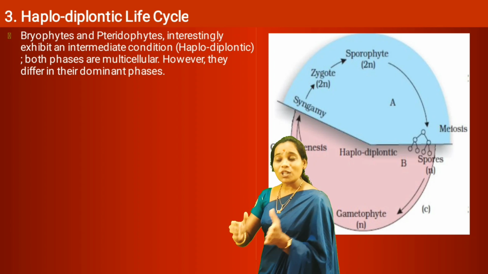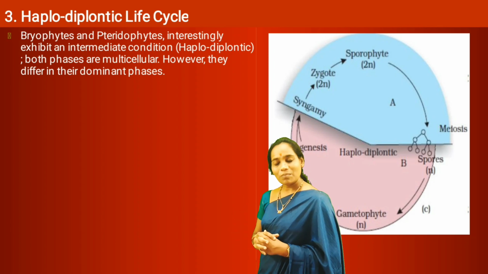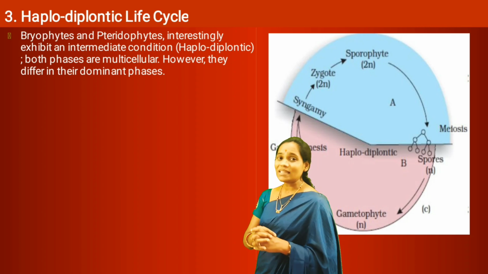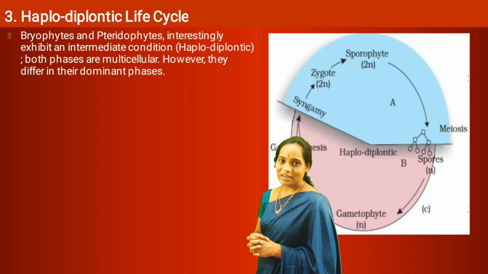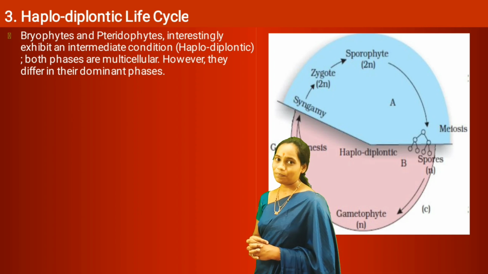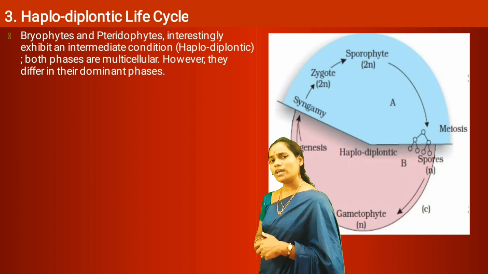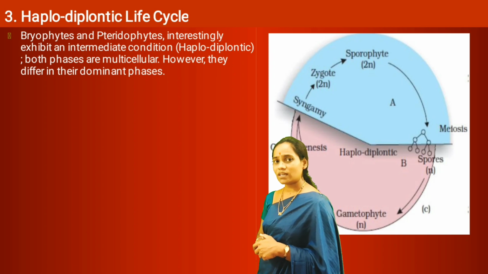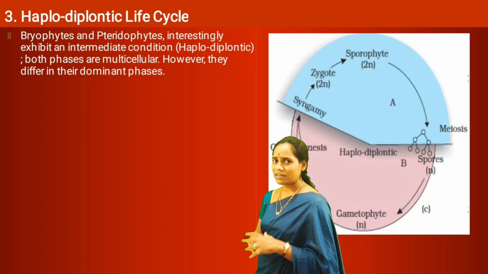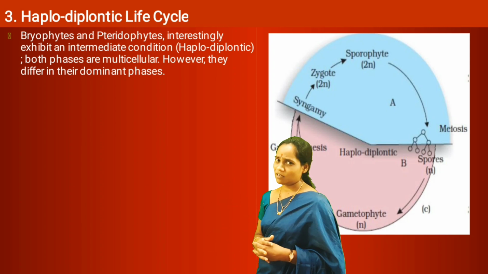Because both the plant bodies in the bryophytes and pteridophytes are multicellular. Then why are they placed in two different groups? Why are they not placed in one group?